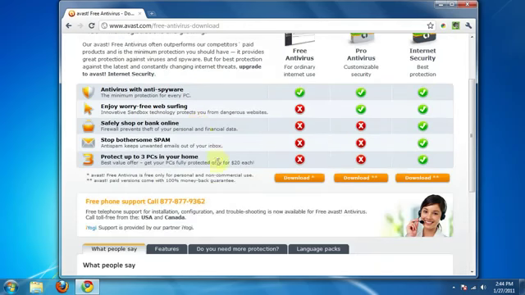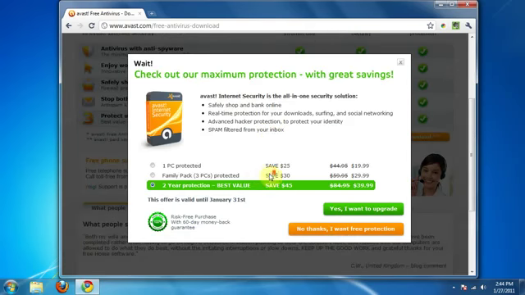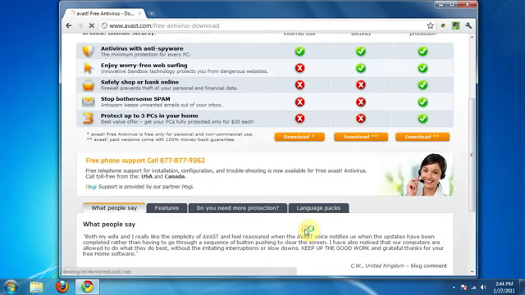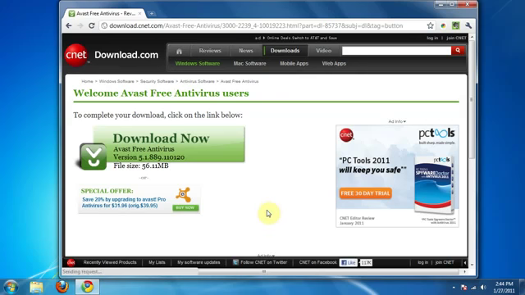And then we're going to go ahead and click on this free antivirus download. We're going to reject this very kind offer from Avast. We don't need to upgrade right now. No thanks, I want free protection. And then it takes us to download.com, which is a very safe site. We're just going to go ahead and download this file.